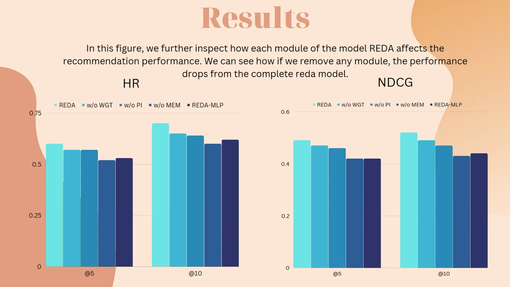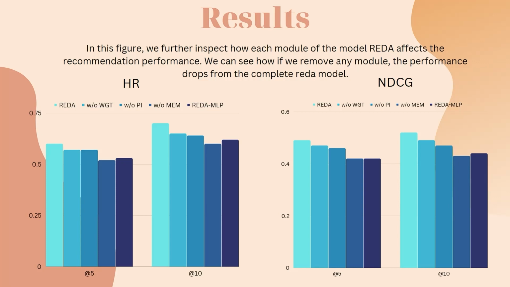By removing the pairwise interaction layer from REDA, we can obtain a simplified version of the model, without PI, in which we only have one embedding for each item and one interacted vector for each item pair. We also remove two critical attention mechanisms in the dual attention layer and obtain two base models named without MEM and without WGT. We use the interacted vector as relation embedding in the model without MEM and compress all item interactions using average weights in the model without WGT. Separately, with a two-layer MLP, we obtain the model REDA MLP.